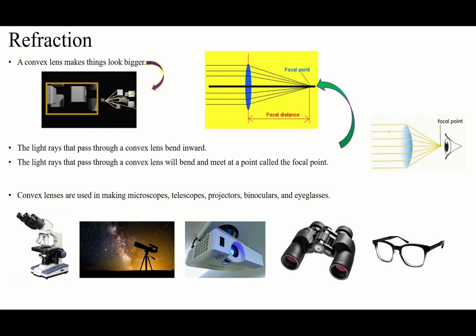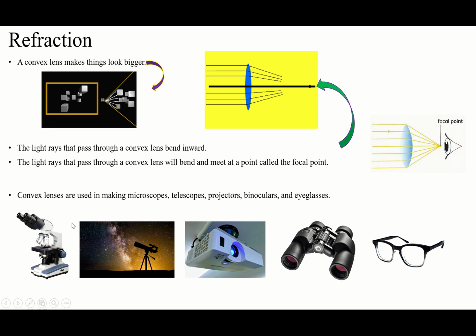What's the importance of this convex lens? By convex lens, we can make many instruments, like microscope, telescope, projectors, binoculars, and eyeglasses. They are all made by convex lens. It means we can get benefit from the lenses for making things. We have 5 instruments here that have been made by